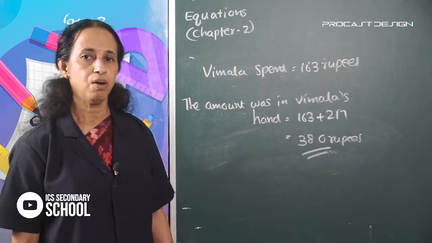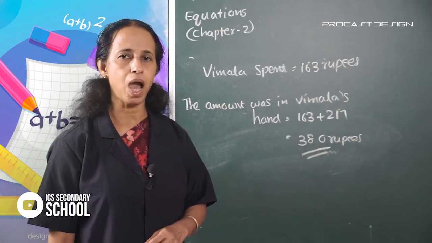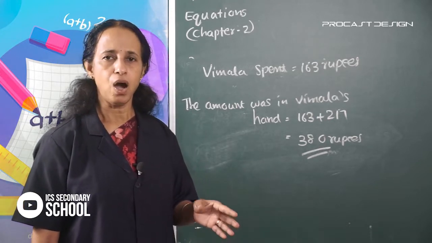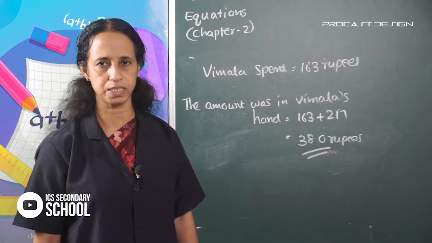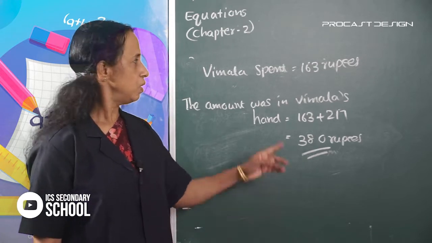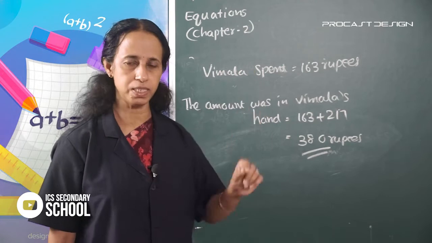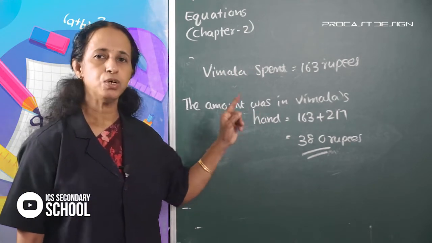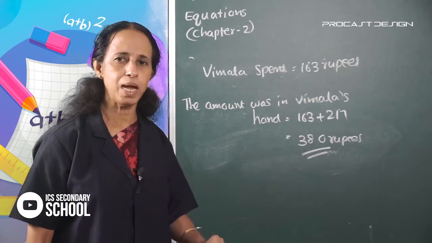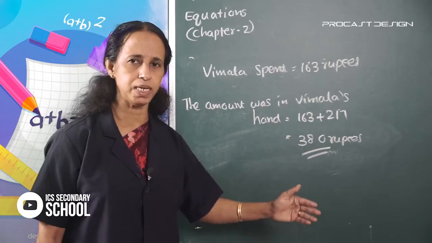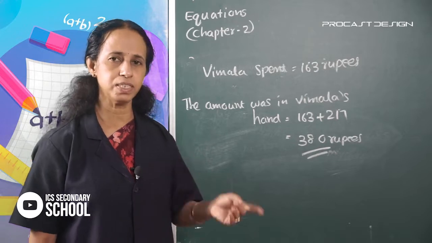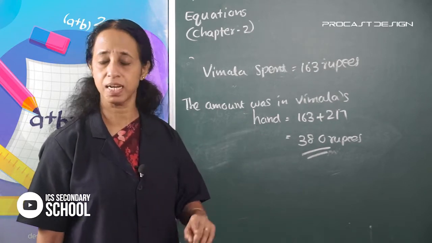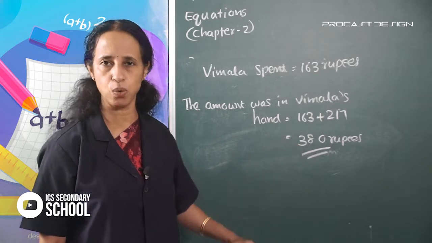Vimala spent 163 rupees shopping, and now she has 270 rupees. How much money did she have at first? That is the question. Total amount is equal to 163 plus 217. 163 plus 217 is equal to 380 rupees.